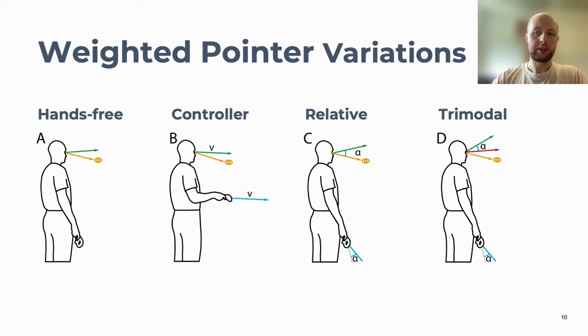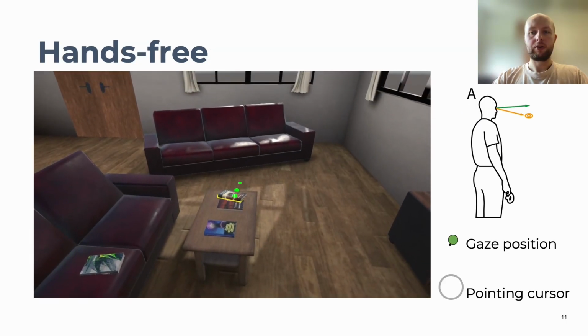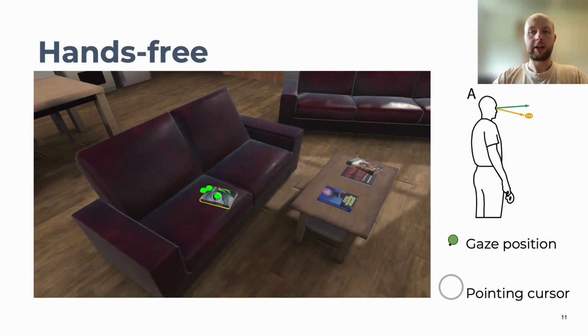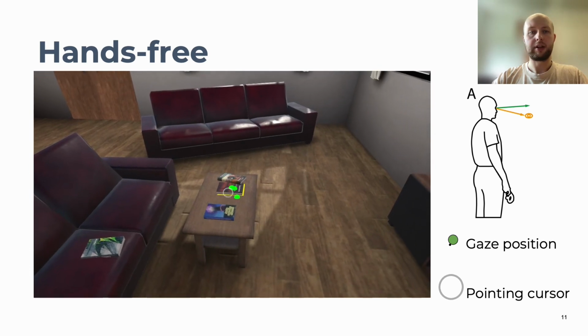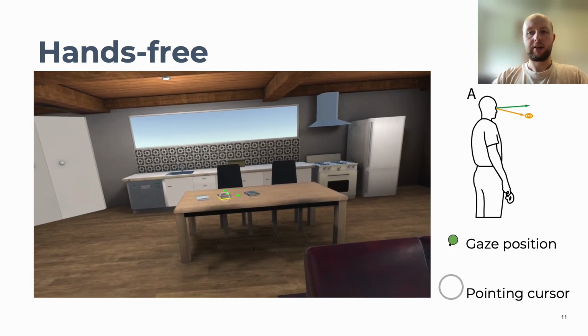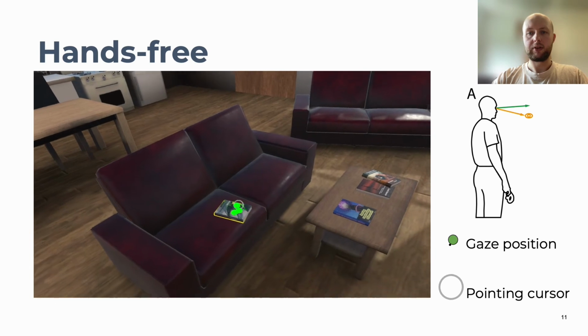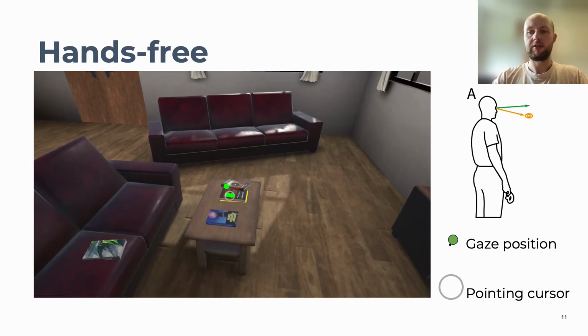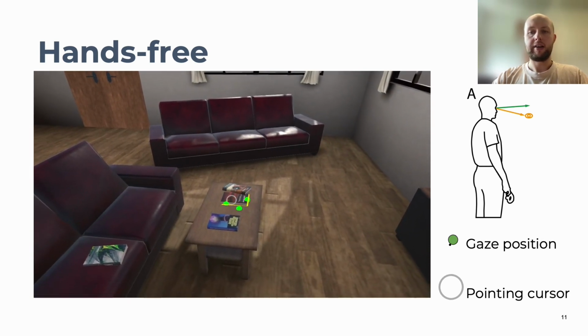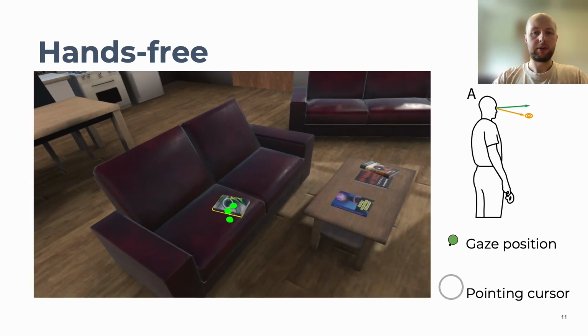As the choice of fallback modality can have significant impact on the technique's behavior and the user experience, we have developed 4 technique variations with different modalities as fallback. The hands-free weighted pointer uses head pointing as a fallback modality to allow fully hands-free and accurate interaction. As the head is used as a natural part of our gaze movement, the transition from gaze to head pointing